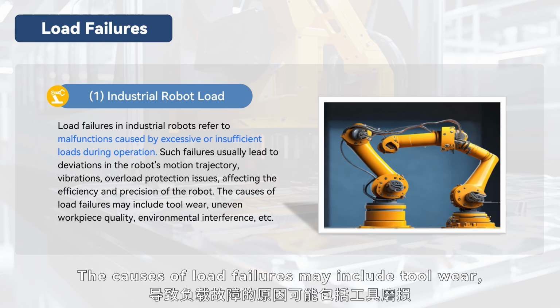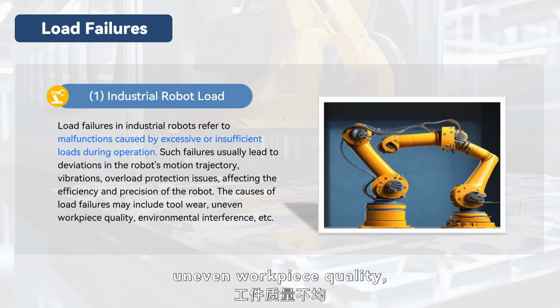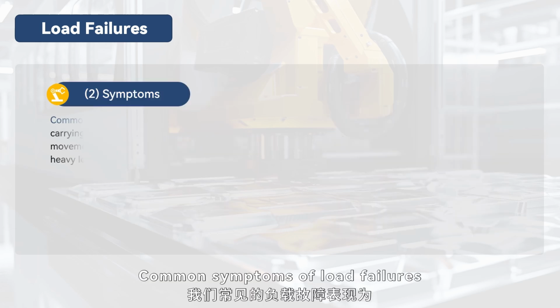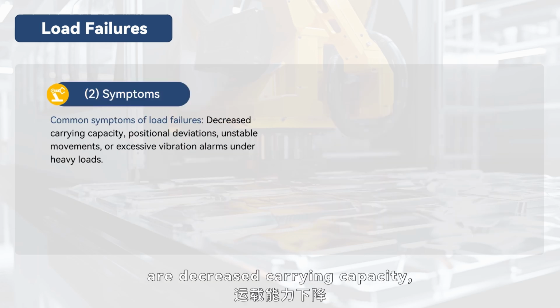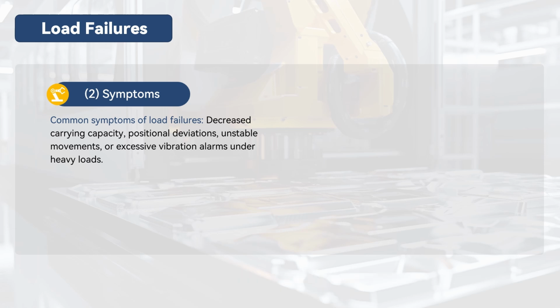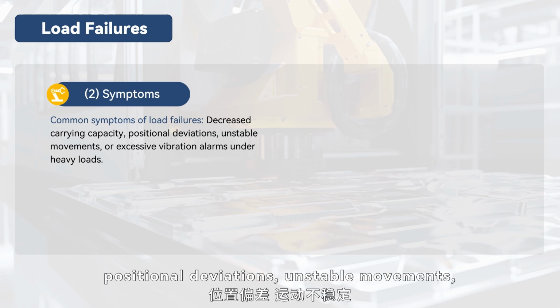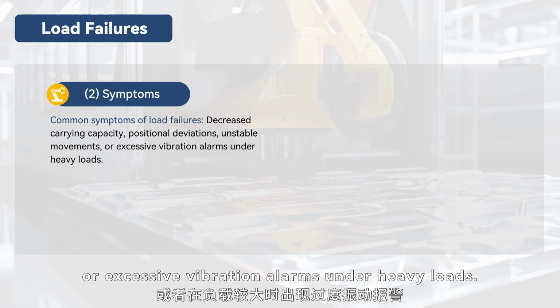The causes of load failures may include tool wear, uneven workpiece quality, environmental interference, etc. Common symptoms of load failures are decreased carrying capacity, positional deviations, unstable movements, or excessive vibration alarms under heavy loads.